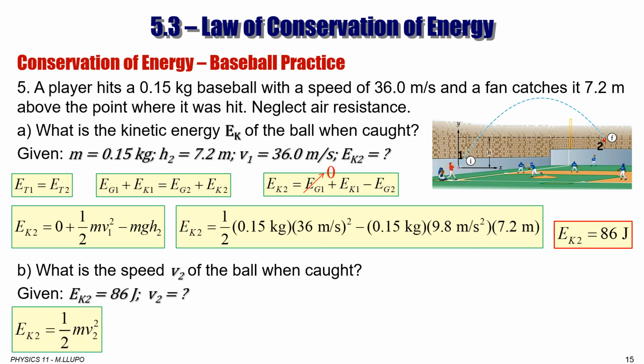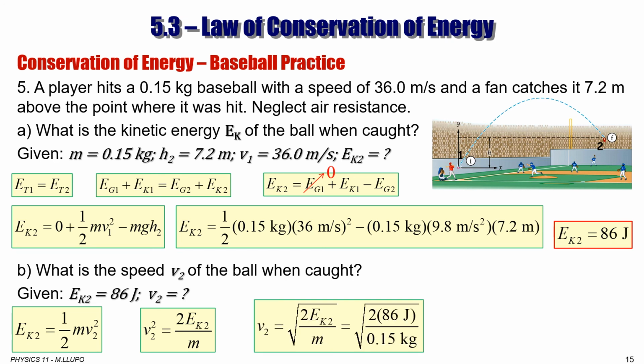So the formula for kinetic energy is half of mv squared. Then we can solve for V2, which is equal to the square root of EK2 divided by m. Then we plug in numbers. EK2 is 86, we already just calculated it. Mass is already given, 0.15. That equals 34 meters per second.